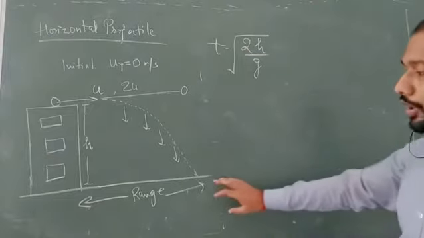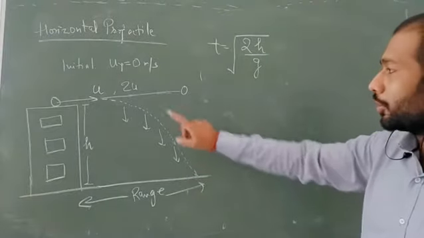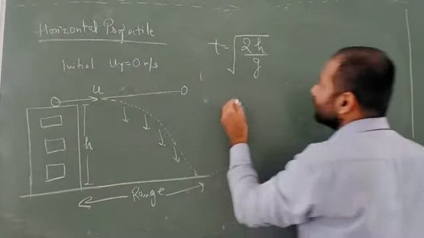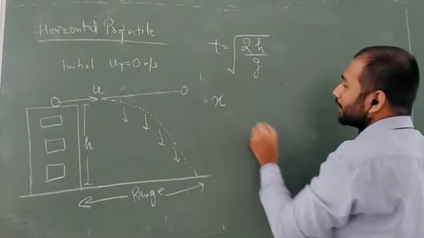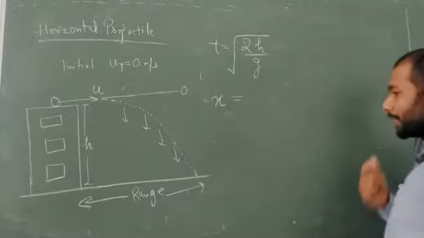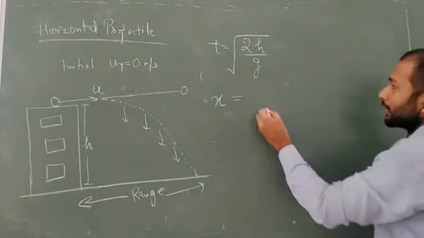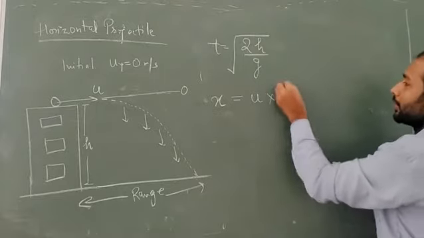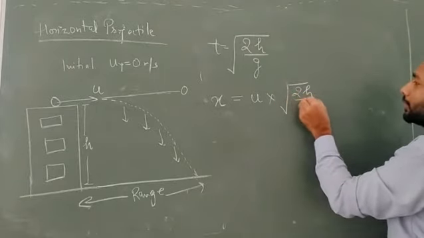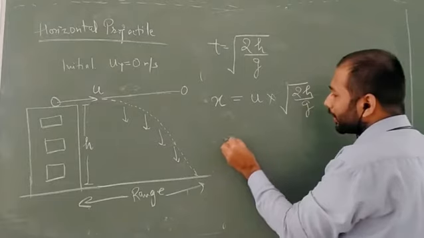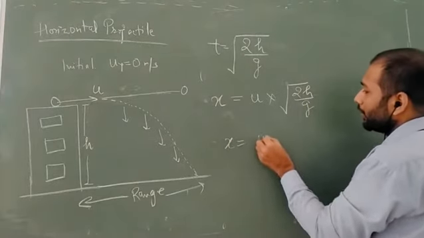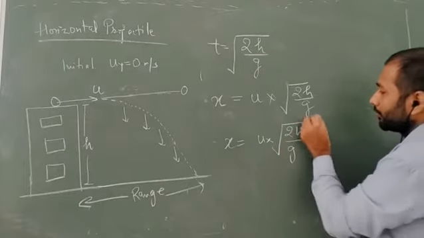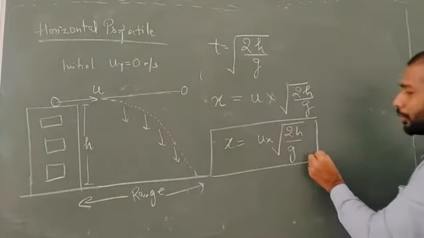Okay, now if I calculate the range, you know the horizontal velocity is u. So x is the range which is equal to what? Velocity into time. So what is the velocity in the horizontal direction? That is u. And what is the time? Which is under root 2h upon g. So the range is given by u into under root 2h upon g. Okay, so this is the formula for the range.